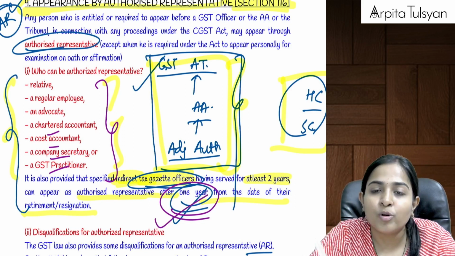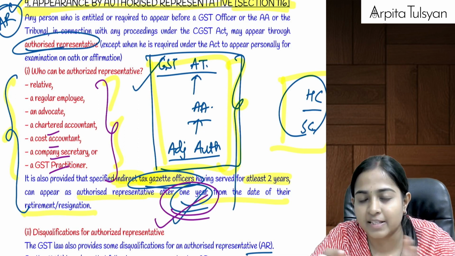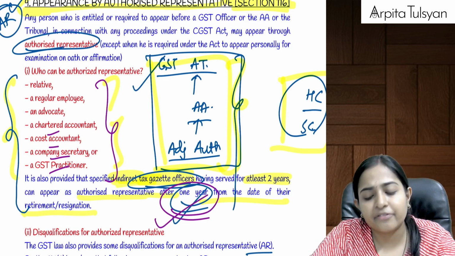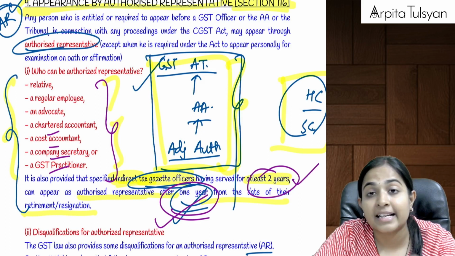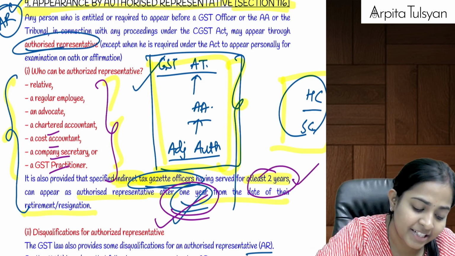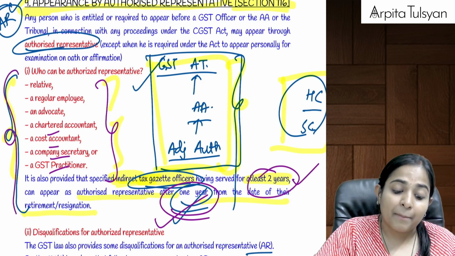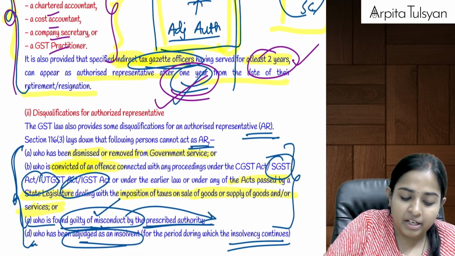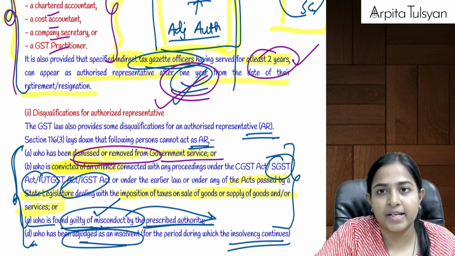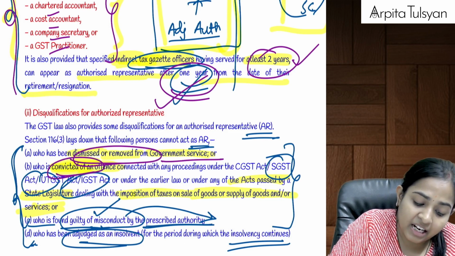A one-year cooling period is to be kept after they have resigned or retired from the department. And if they have two years of experience, then even such persons can act as your authorized representative. But if these people were dismissed or removed from the government service, or if they were convicted of